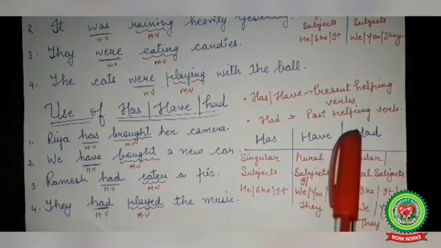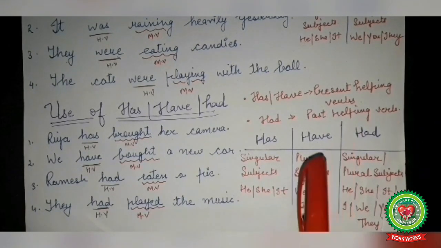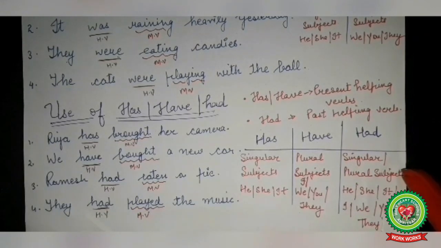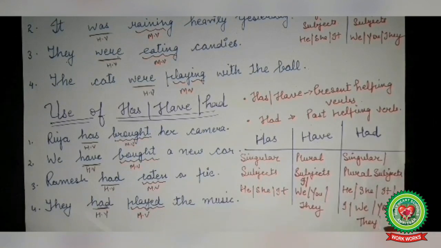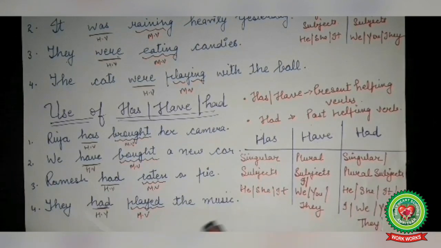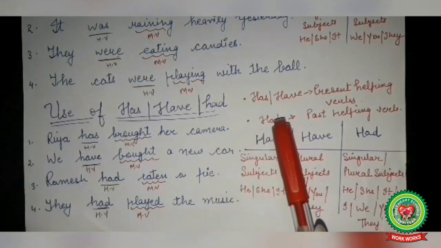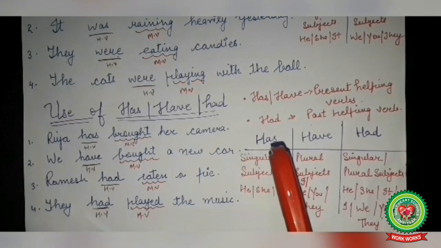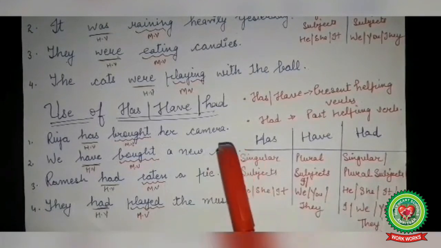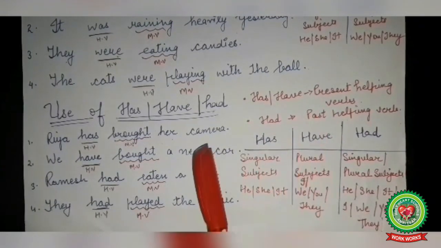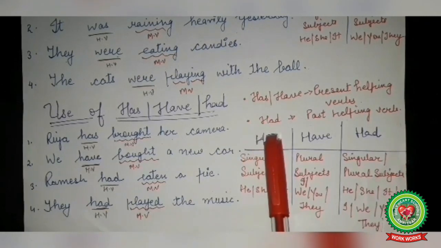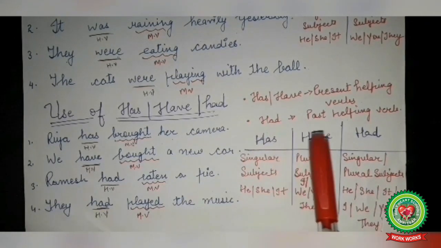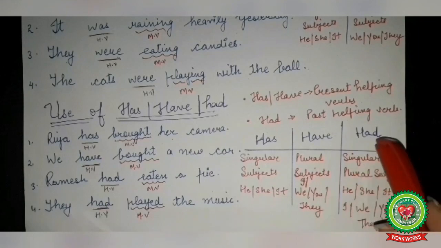And helping verb or auxiliary verb had is used when the subject is singular or plural both, like he, she, it or I, we, you and they. So the helping verbs has and have are used when the action is completed in the present time, and the helping verb or auxiliary verb had is used when the action was completed in the past time.